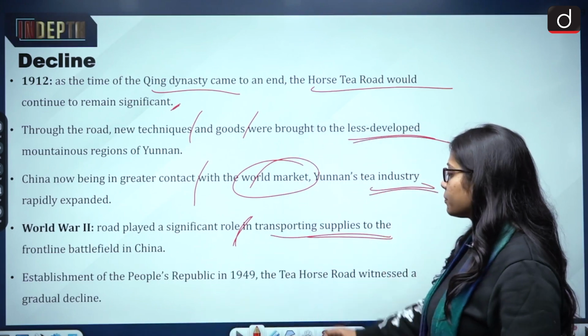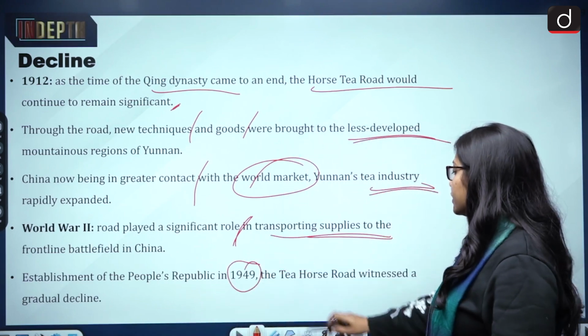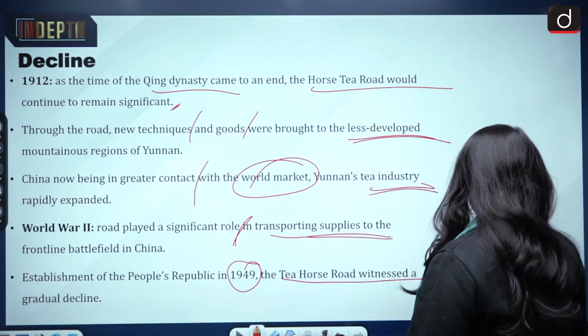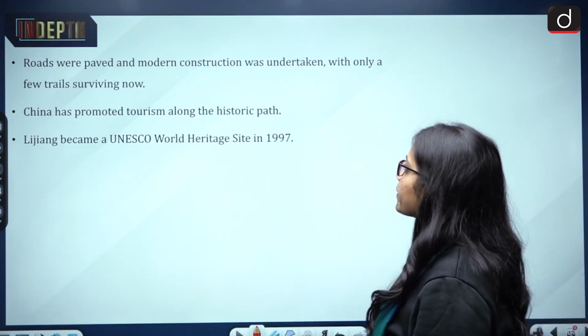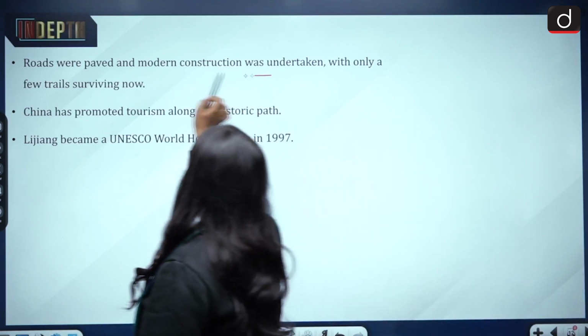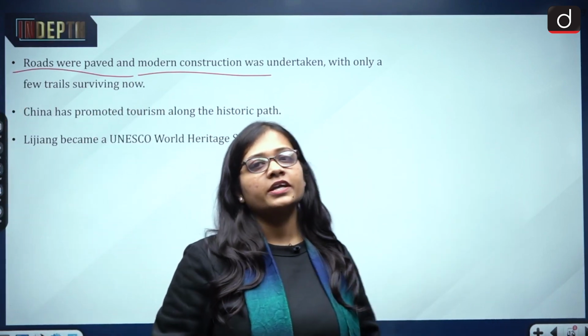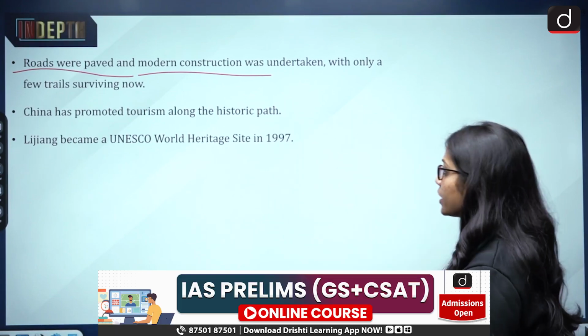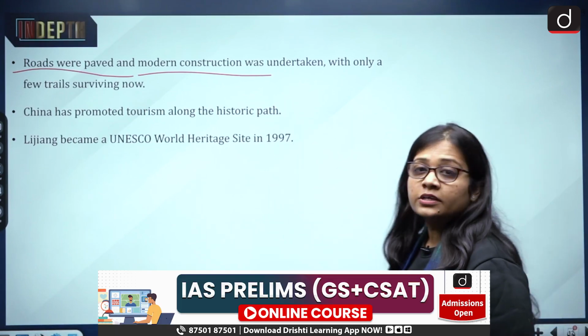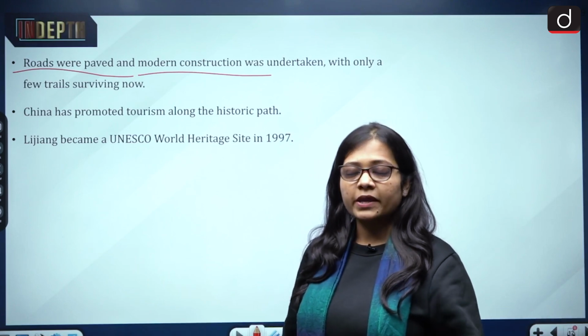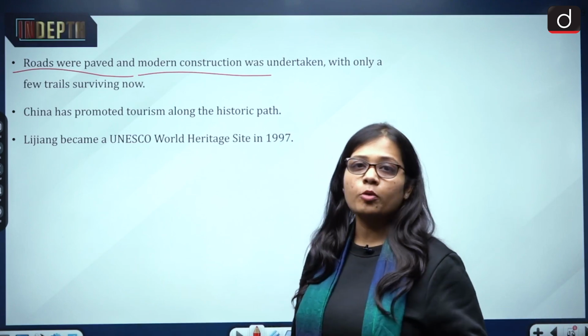With the establishment of the People's Republic in the year 1949, the tea horse road witnessed a gradual decline. Roads were paved and modern construction was undertaken, and that is when the decline of the tea horse route started to happen. Over a course of time, it became very less prominent.